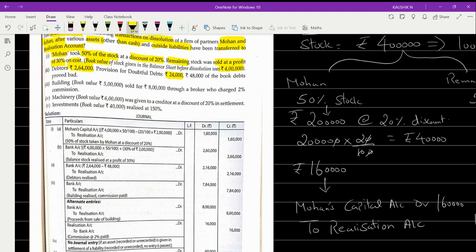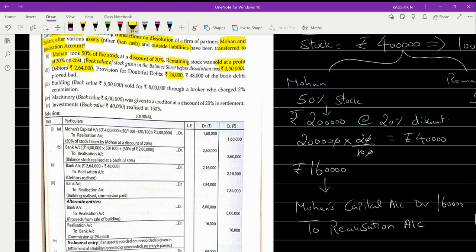Take for example, you are maintaining a provision for doubtful debts up to rupees 24,000, but it was said that rupees 48,000 of the book debts proved bad. And here, the amount of provision we maintain was only 24,000, but bad debts arise to the extent of rupees 48,000. That means still we need further provision to the extent of rupees 24,000. So here, bank account will be debited to realization account.